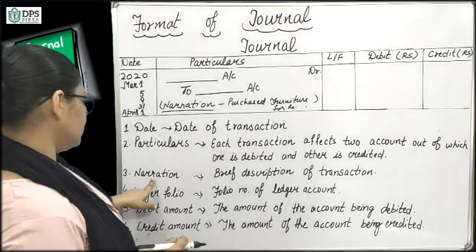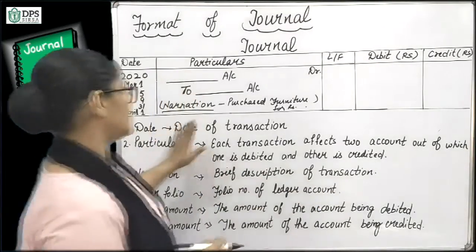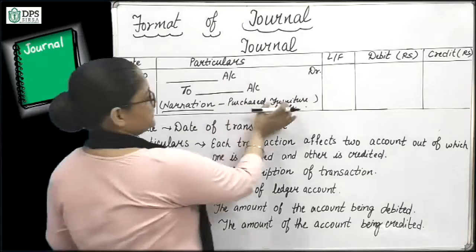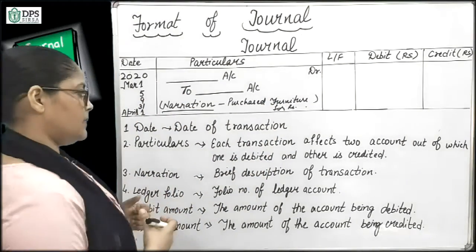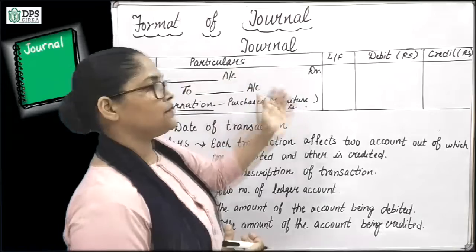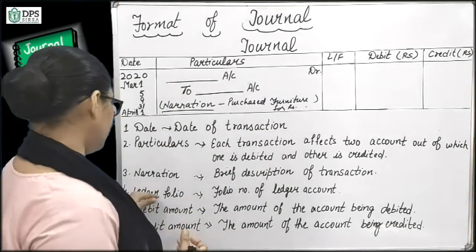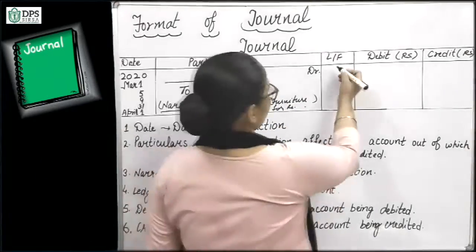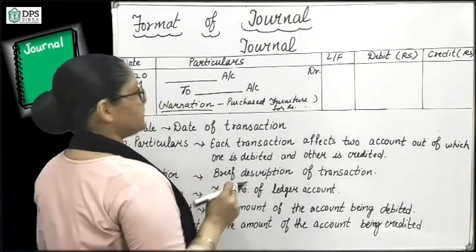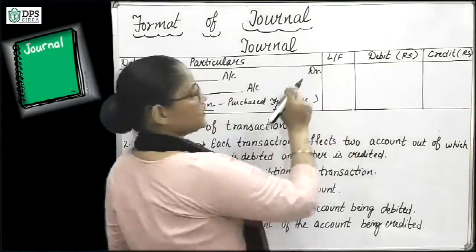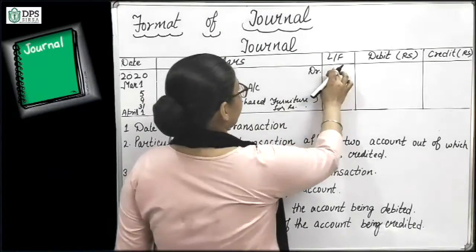Next we have narration. So brief description of transaction. Here we will write brief description of transaction, what the transaction is about, so that if we need to check out something later, we get an idea. Next we have ledger folio. So the next column we have ledger folio. Here we will write the folio number or page number of the account being debited.